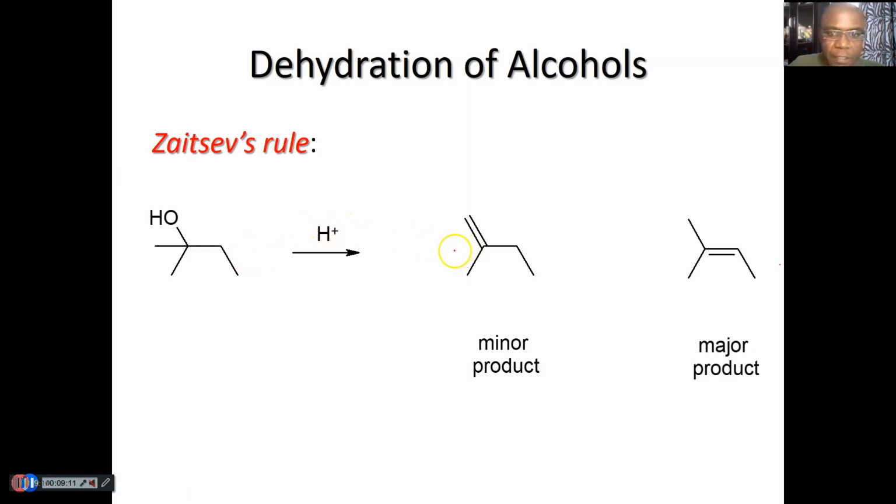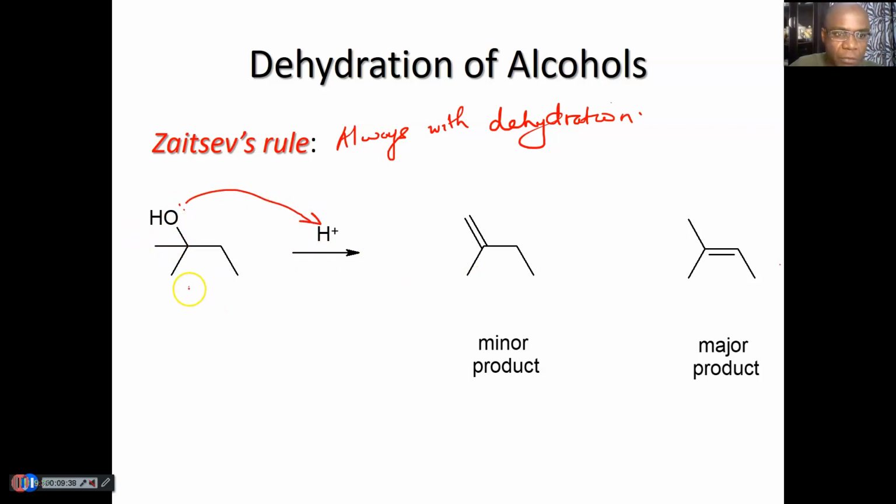Zaitsev rule also applies, especially for dehydration. Okay, so it always applies with dehydration. Remember what we said Zaitsev rule is: in reactions where you form double bonds, the most substituted double bond will be the major product. So let's see how this is happening. Again, it's still dehydration. Make OH a good leaving group. You're activating it. You want it to fall off as water, not as OH minus.